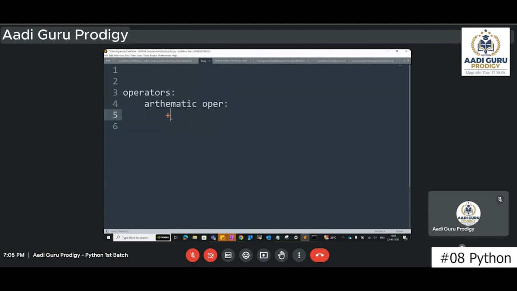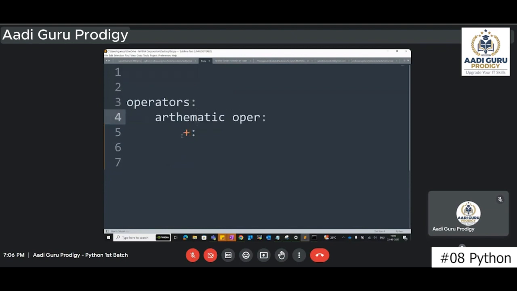Okay. So in arithmetic operators, the first one is the plus symbol. I hope everybody knows about this plus symbol, so no need to focus much on it right now. So let's get started. We will be calling this an arithmetic operator. In Python, this plus symbol can be used for two different purposes. Listen carefully.